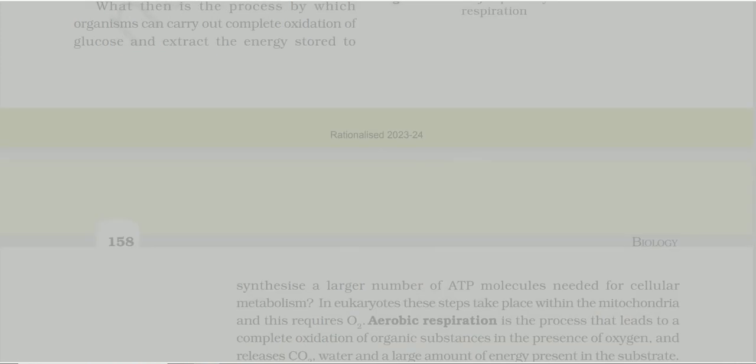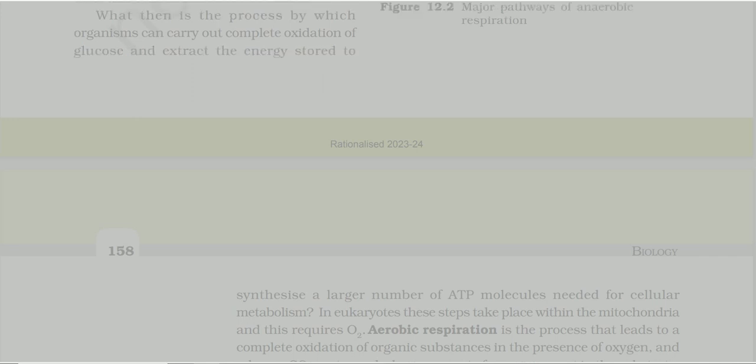What then is the process by which organisms can carry out complete oxidation of glucose and extract the energy stored in it? Figure 12.2 Major pathways of anaerobic respiration.